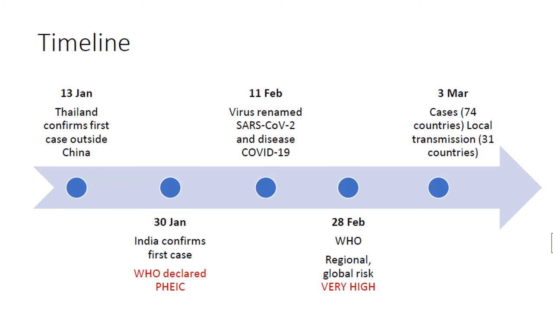And then it started spreading. That is, cases outside China were seen. Then the virus was renamed as SARS-CoV-2 and the disease as COVID-19 on 11th February. And on March 3rd, 74 countries were already affected with local transmission in 31 countries.